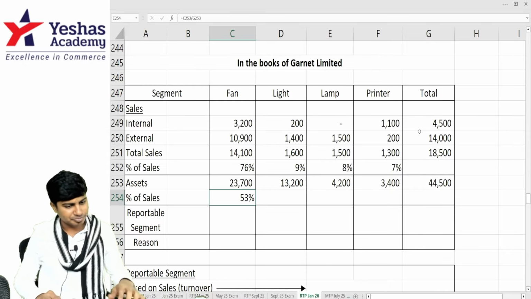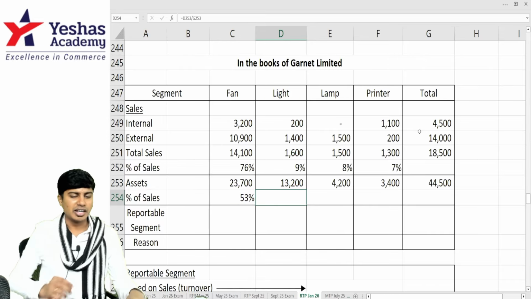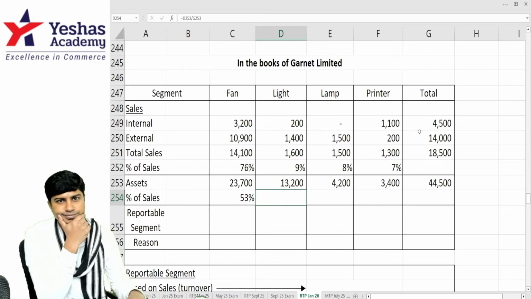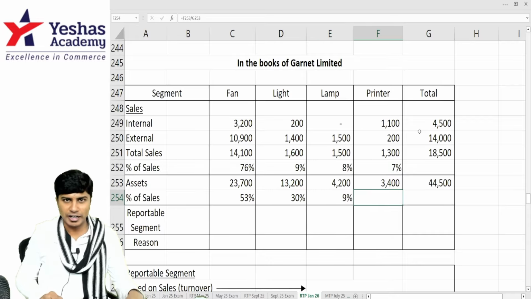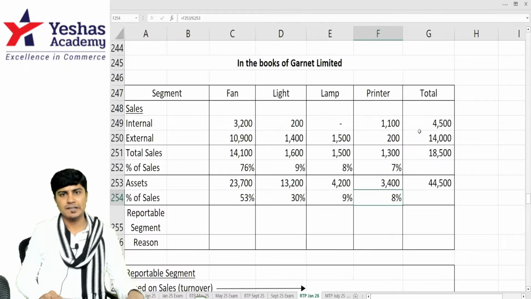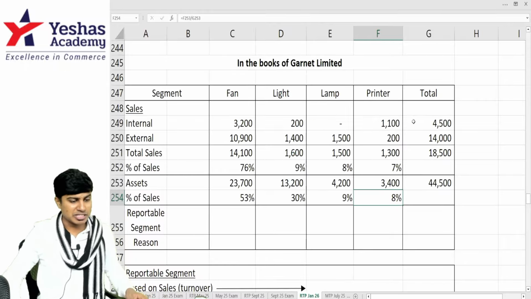23,700 by 44,500. 13,200 by 44,500. 30%. 4,200 by 44,500. 9%. 3,400 by 44,500. 8%. Now we can identify the reportable segments.